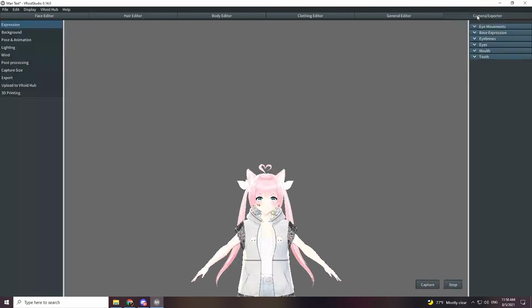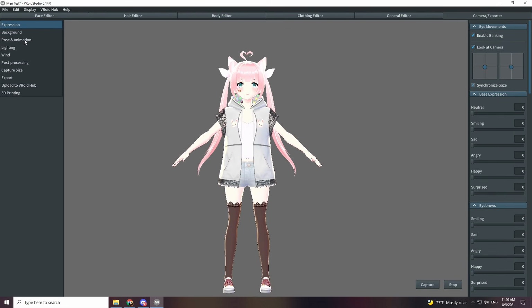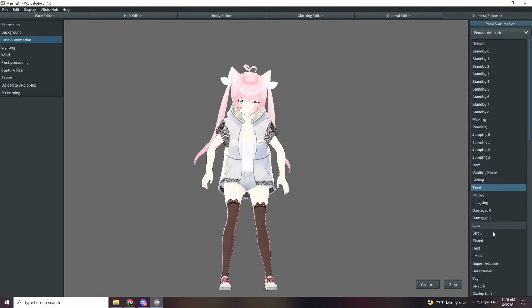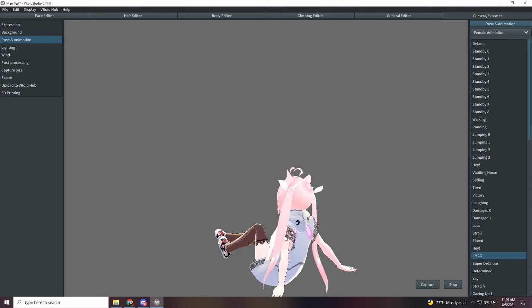Alright, now that we have our model looking all cute, let's go ahead to the export button. You go all the way over to camera and exporter, and then over here you can mess with a whole bunch of different poses and animations. So if you wanted to see how your character looked while you added all of those awesome things to your model, this is how you do it.